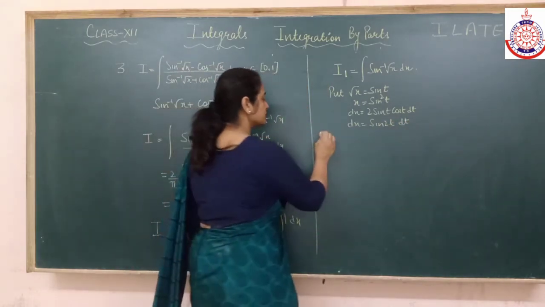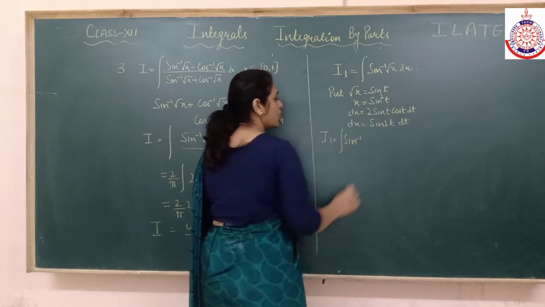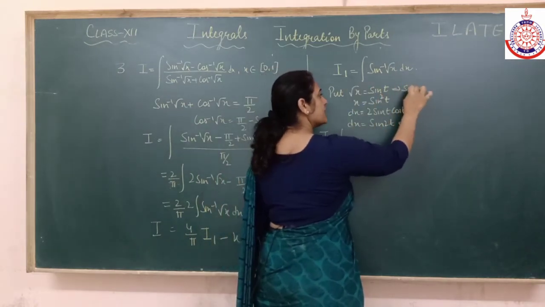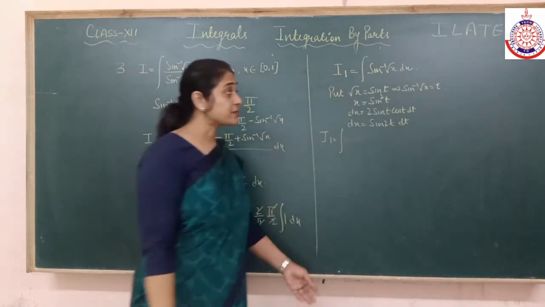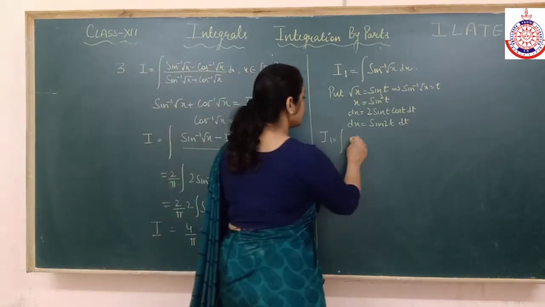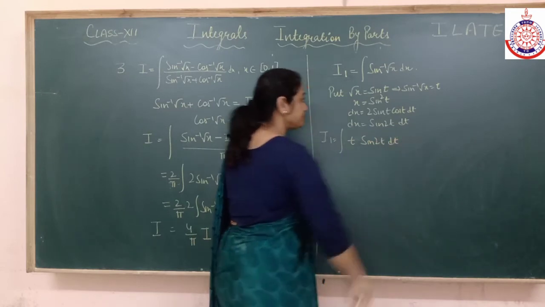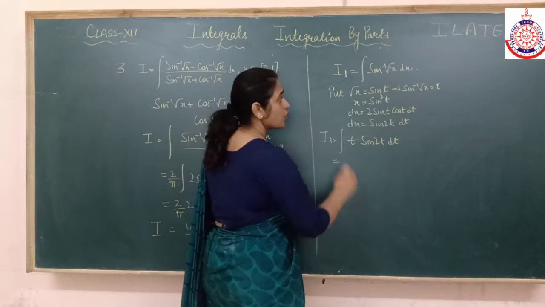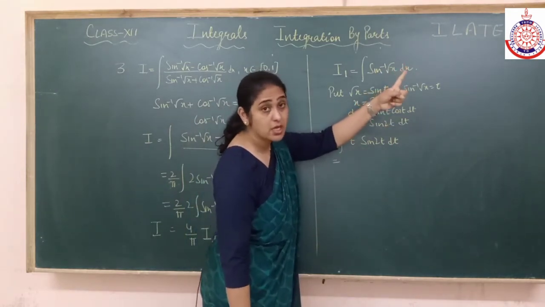Alright, now put. What will be sine inverse root x? If I take this sine to that side, sine inverse root x will be equal to t. That means I have substituted sine inverse root x is equal to t. So it has become t. Now it's a simple question. The combination of trigonometry and algebraic function. So integrate. Which will be the first function? Algebraic first, trigonometric second, according to our word ILATE.